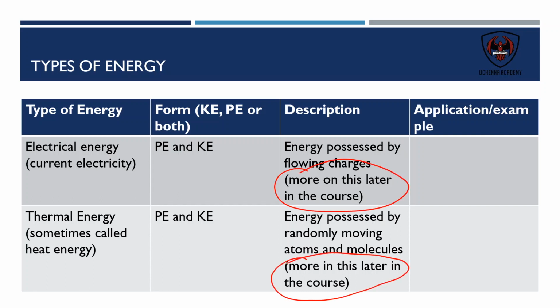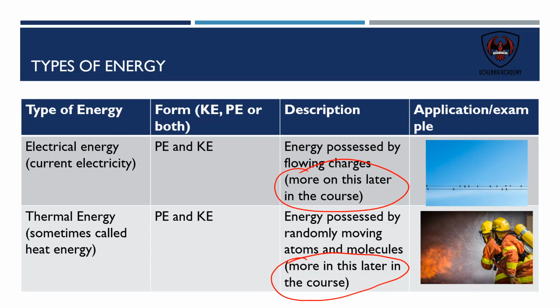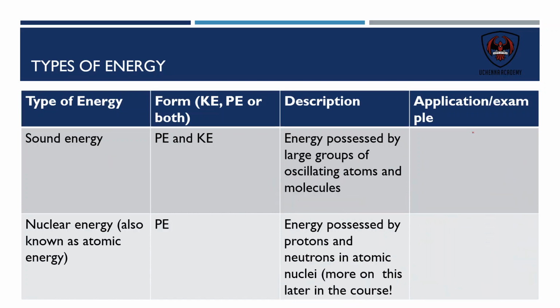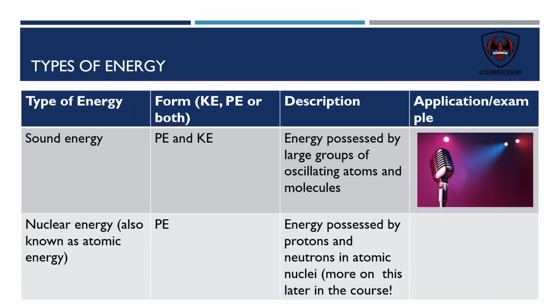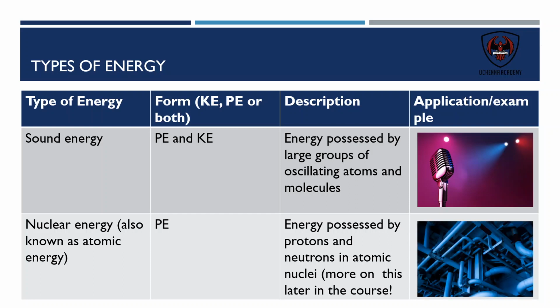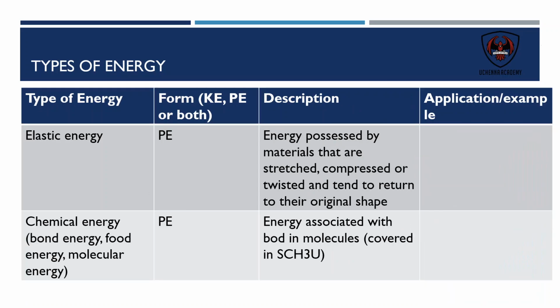Thermal energy, we're going to talk about thermal energy more in the course as well. It's heat energy. It's not really correct, but it's called heat energy as well. Thermal energy is really fire, randomly moving atoms and molecules. Again, talking about this later on, next unit. Sound energy, possessed by large groups of oscillating atoms and molecules. If you sing, you're going to be oscillating atoms and molecules in the air, and that is what creates sound. Nuclear energy, possessed by protons and neutrons. More on this later. There's a nuclear reactor right here.